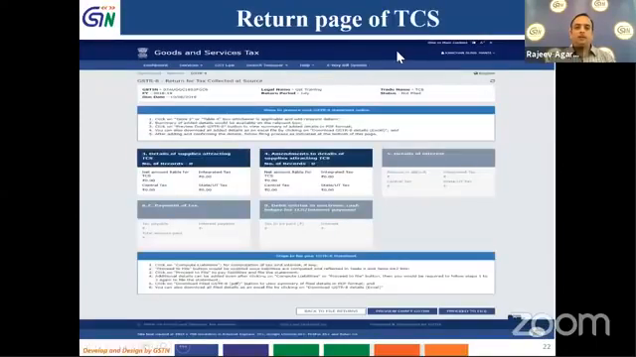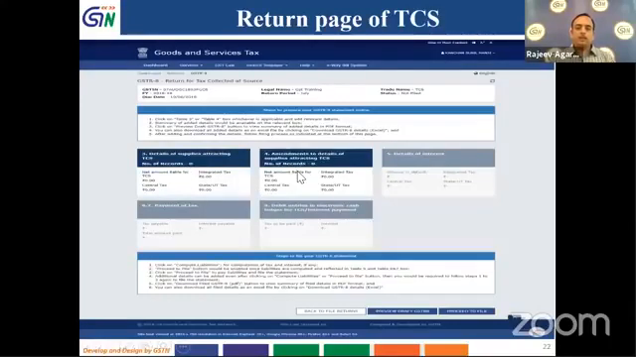After that, my return page of TCS opens up. If you see, there are 5 tiles on this return page. 3 are disabled. After I have filled in details in tile 3 and tile 4, and then I have previewed it, then proceed to file button is clicked. All these tiles will be enabled later on. So only 2 tiles are available as of now.